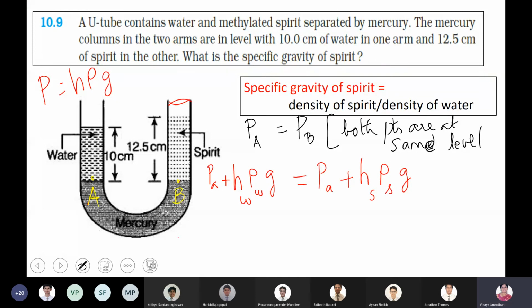Now both atmospheric pressures will get cancelled, and even g and g will get cancelled. So what is it that you require? Specific gravity of spirit, that is density of spirit. So I can write h_W rho_W is equal to h_S rho_S. Your aim is to find the density of spirit by density of water. So rho_S by rho_W must be equal to h_W by h_S.